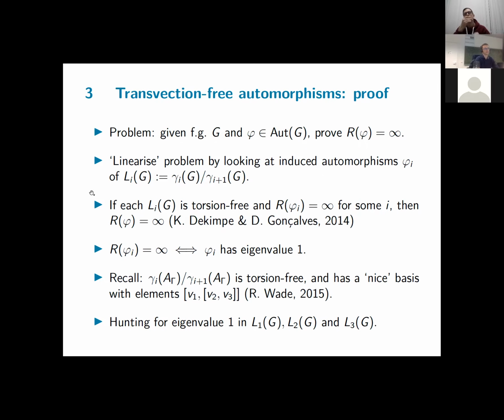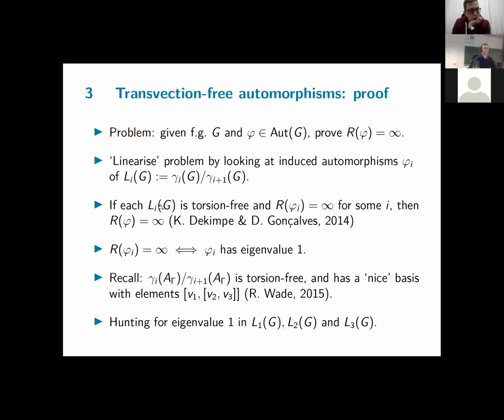Now, we can linearize this problem by looking at the induced automorphisms on the factors of the lower central series. These are the L_i(G) that I introduced last time. And why do I call it linearized? Well, these groups are abelian. They will also be finitely generated. And if, moreover, these factors are torsion-free, we have free abelian groups.